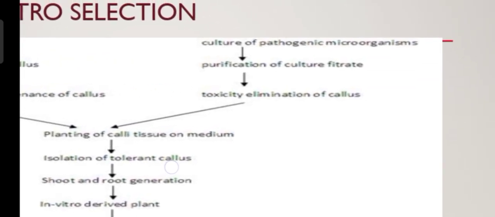So, at the same time, the culture of pathogenic microorganisms. Somaclonal variations are selected for disease resistance, temperature resistance, salt tolerant varieties, etc. So here we see the protocol for the pathogenic, that is, disease resistant varieties. So a culture of pathogenic microorganism, purification of culture, filtrate, toxicity elements of callus.